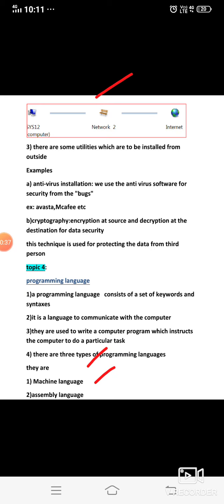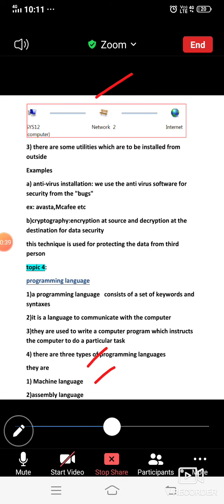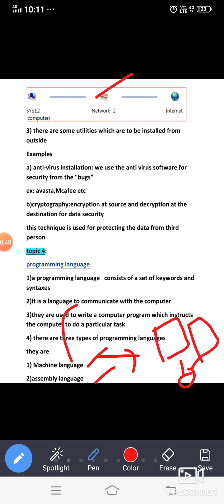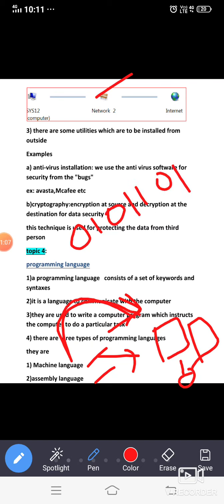What is a machine language? Machine language is nothing but a language which is near to the machine. If you take computers, this machine language is very near to the computer. This machine language can easily access the computer peripherals because it is very near to the computer, so that's what you have to remember. The machine language is nothing but a 0 1 combination, 0 1 0 1 1 0, whatever the type of pattern, but it's a combination of 0 and 1.